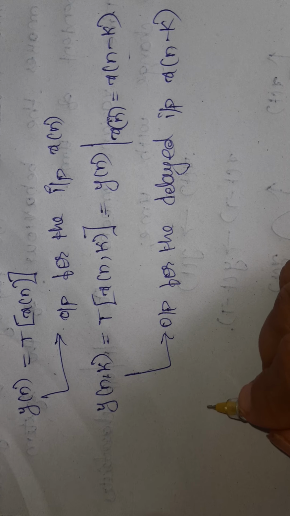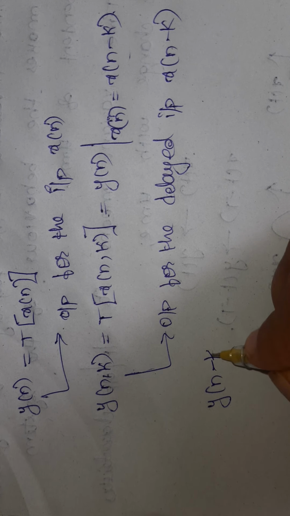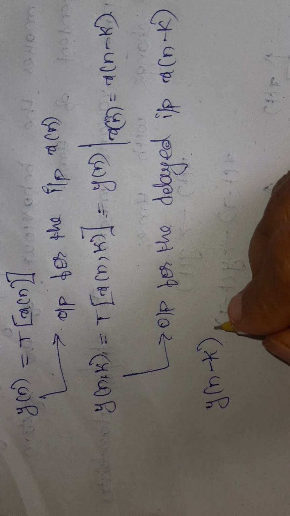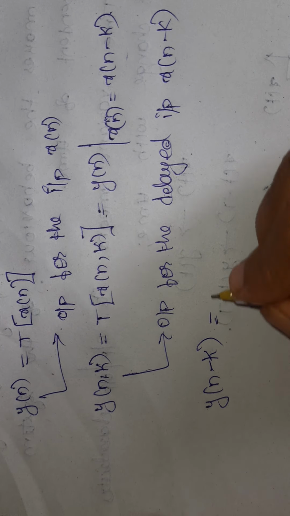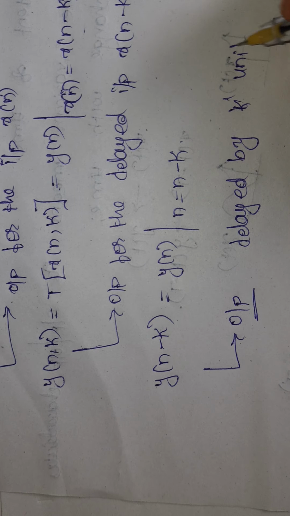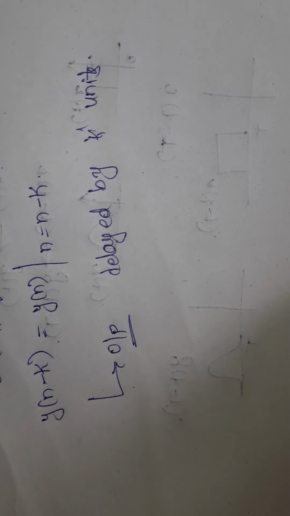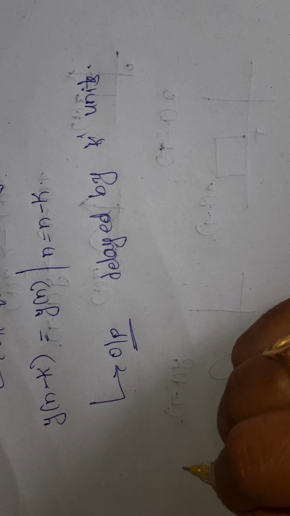And similarly I am having one more, that is y of n minus k, the output directly delayed. Wherever I am having n, you have to substitute n minus k. So this is the output delayed by k units.